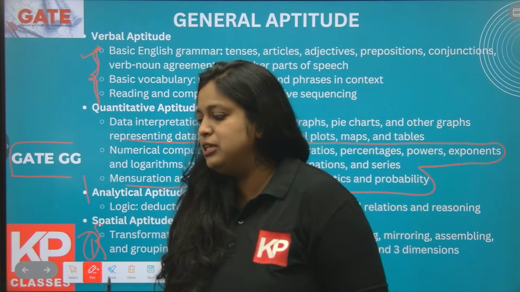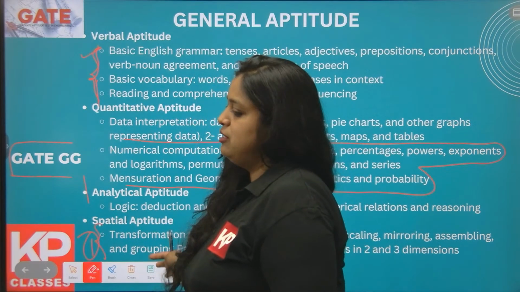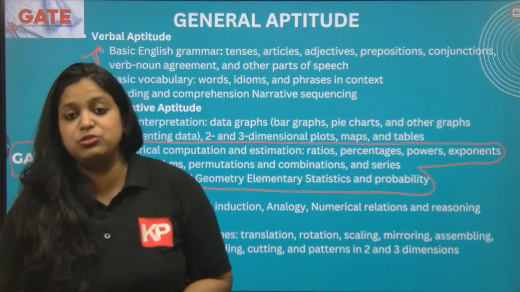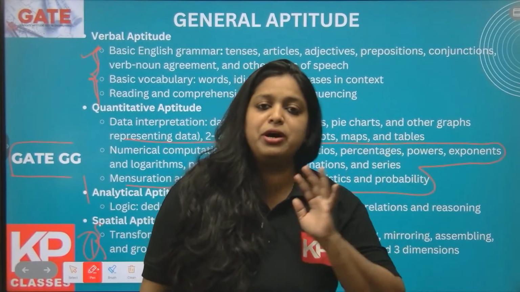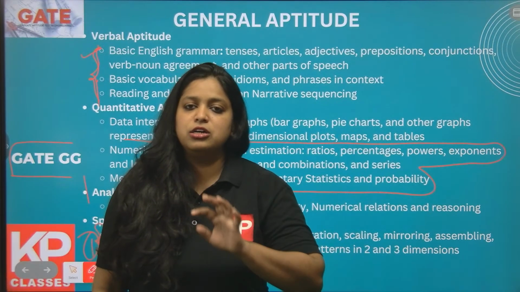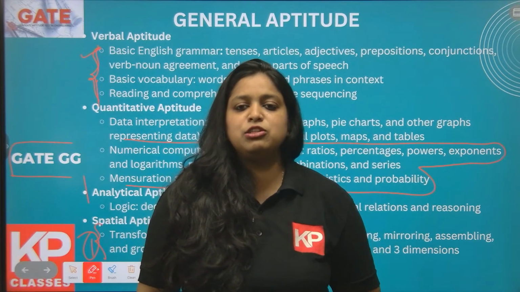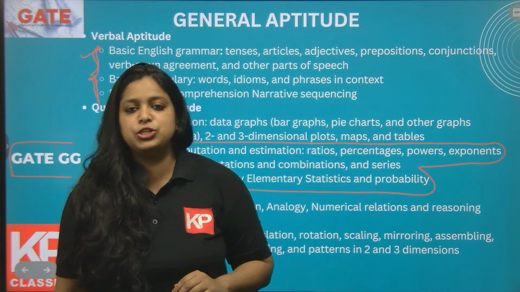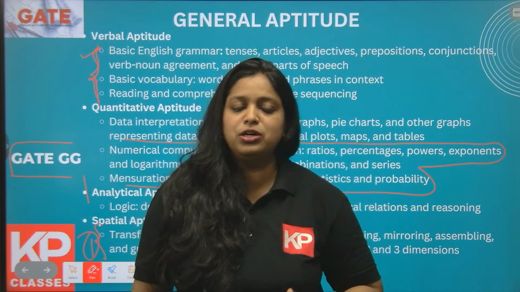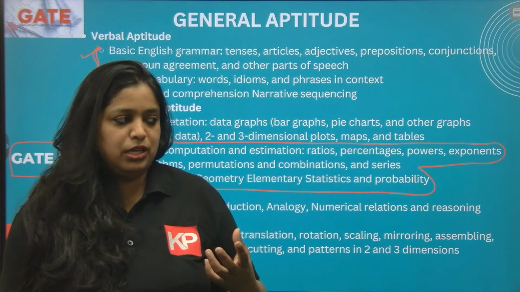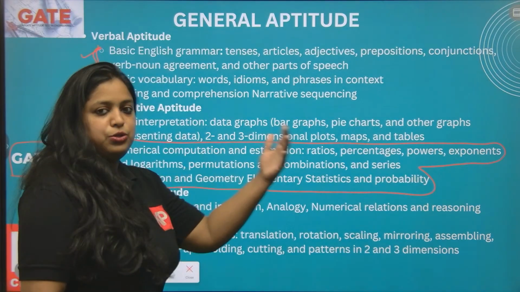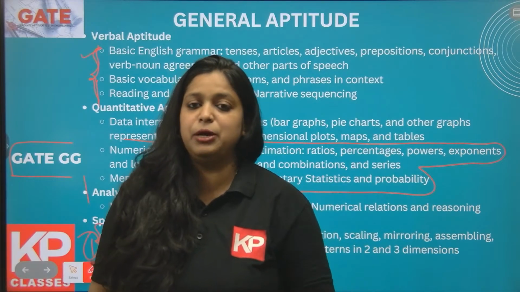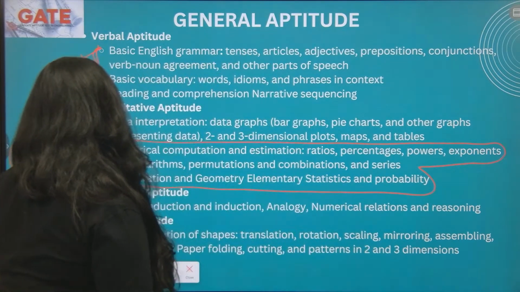You have to attend maximum questions from this part. This is a 15 mark section actually. 10 questions will be there, 5 questions of 1 mark, 5 questions of 2 mark. Total 15 mark section. The more you score here, the less you need to look into the geology section, right? So you have to score maximum questions, and maximum you have to study the general aptitude section.